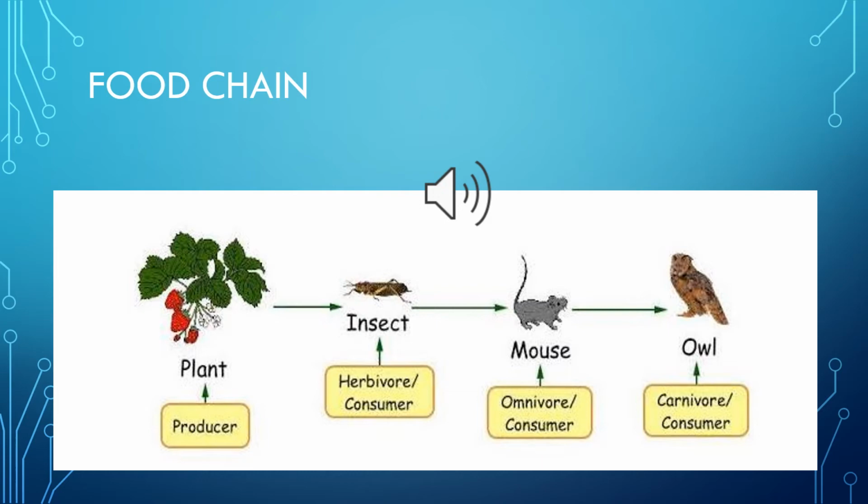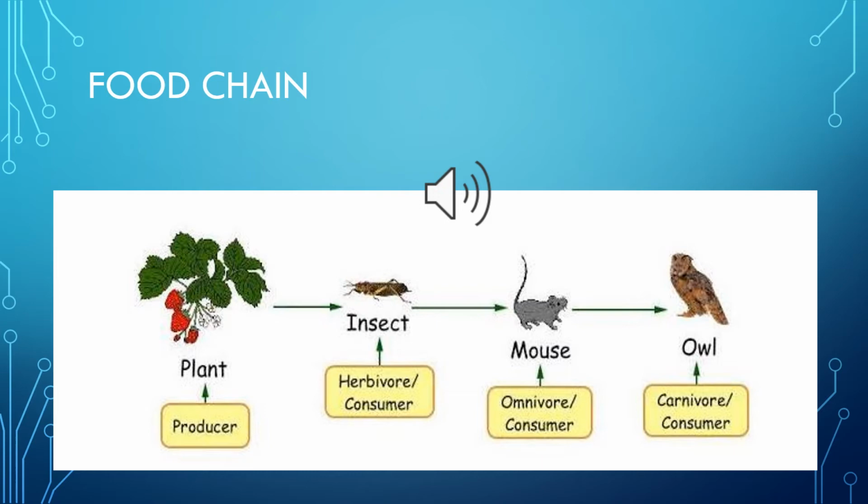Omnivore means those organisms which eat both plants and animals. In other words, you can say grass and meat eating animals. They eat both. After that, an owl or a tertiary consumer or a carnivore eats the mouse.